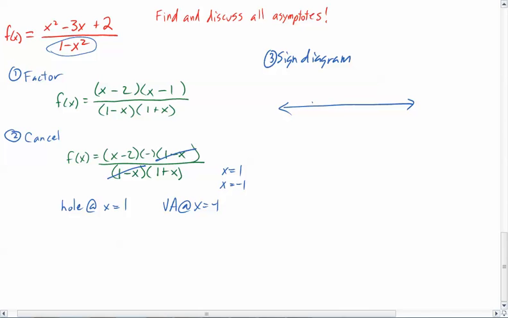And so at x equals negative 1, that's my vertical asymptote. So I'm going to make that dash. At positive 1, I've got a hole. So we're going to mark that one, but we're just going to mark it with a little hole there to show that the graph continues. That one would actually converge. If we were to find the limit as x approaches 1, we would actually find that it would converge at that point. You would plug in the 1 for x, and you could actually find out what it converges to.